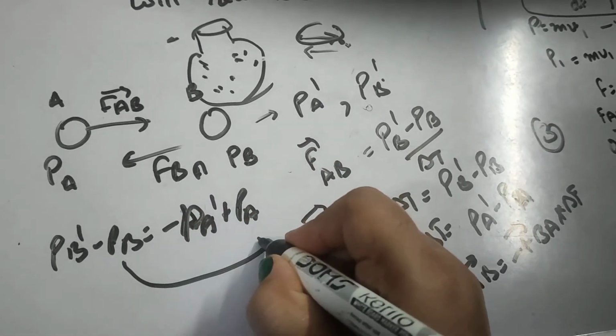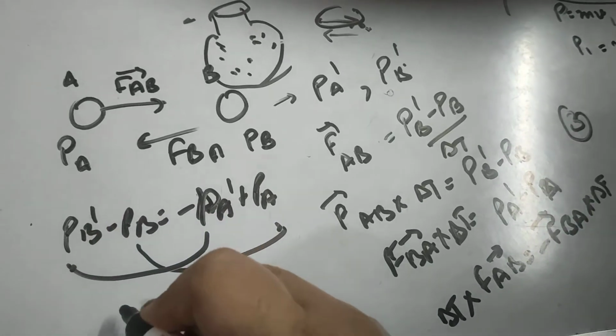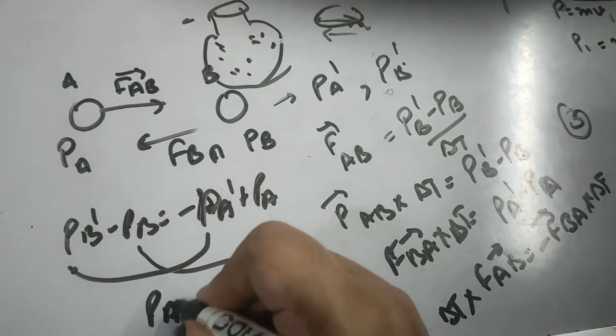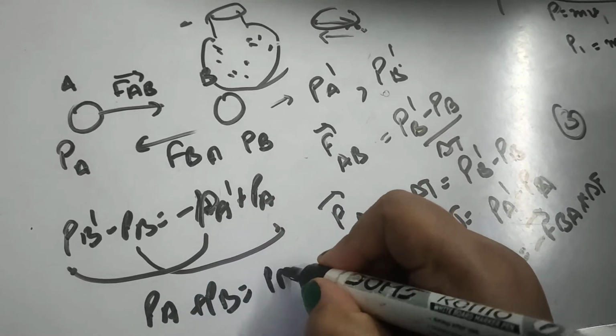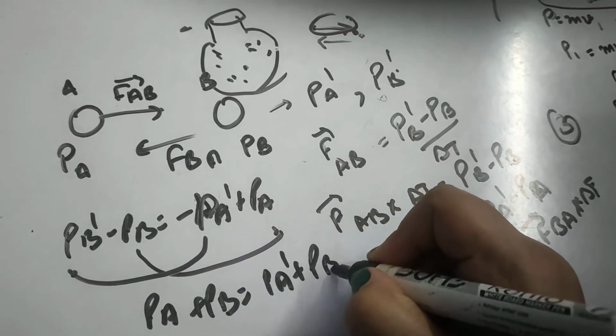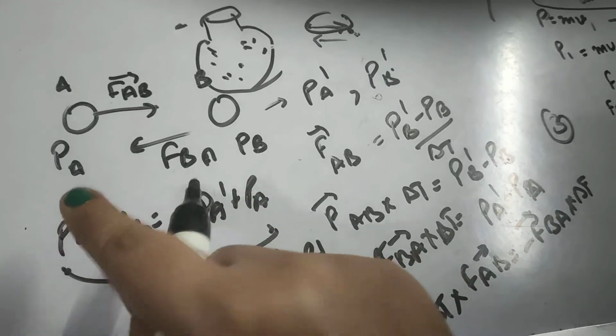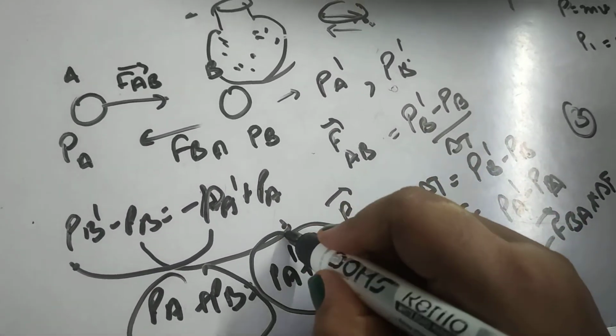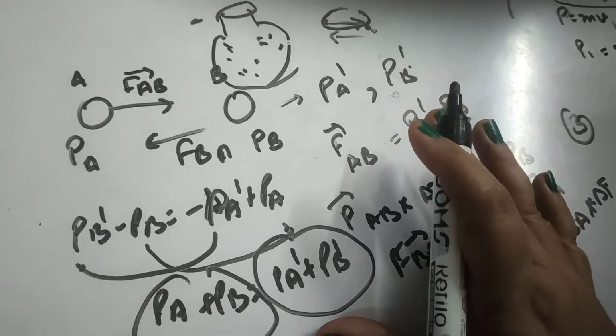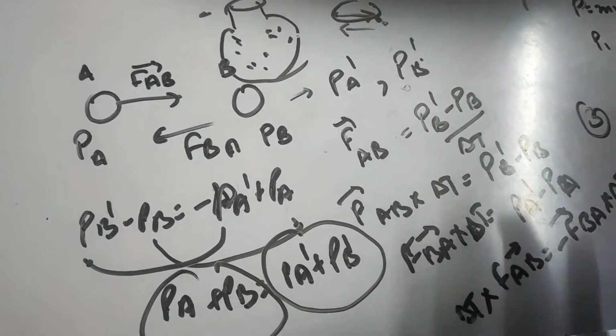So taking PB to that side and PA dash to this side, that will become PA plus PB is equal to PA dash plus PB dash. It means initial momentum is equal to final momentum. Hence momentum is conserved. Hence proved.